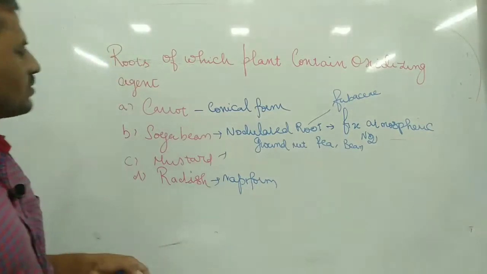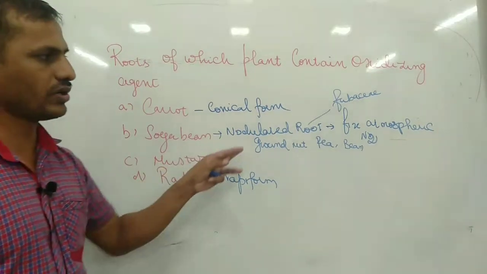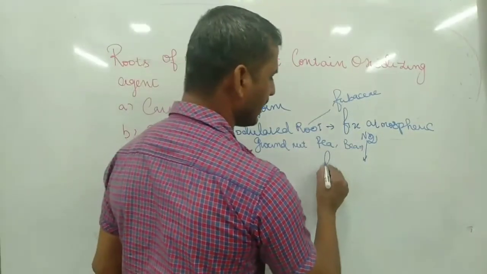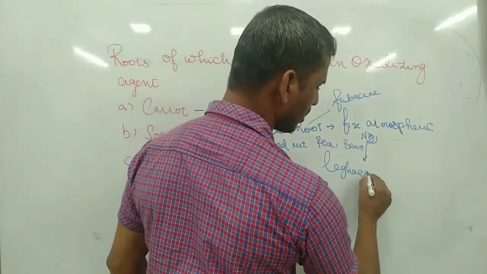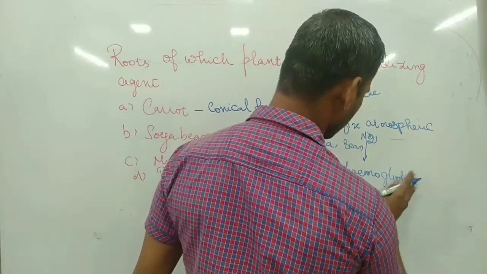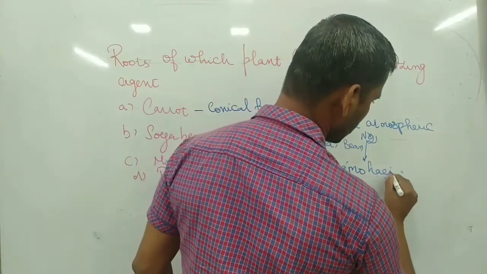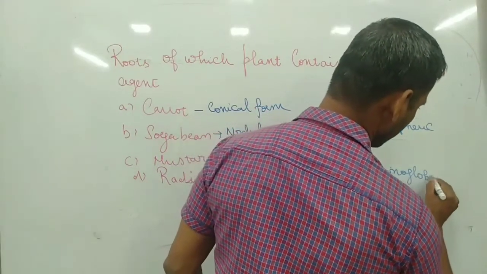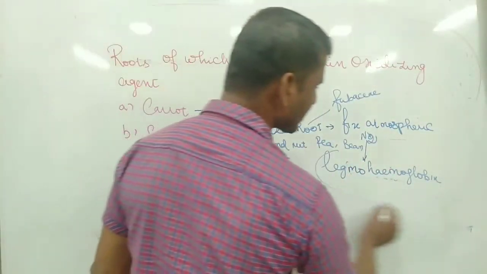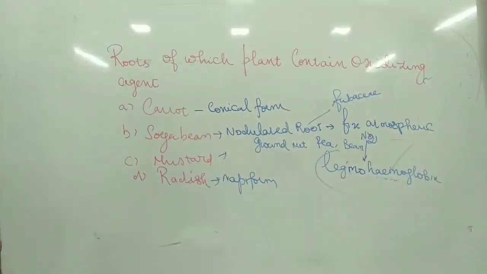Coming to soya bean, they have nodulated roots that fix atmospheric nitrogen. When they want to fix atmospheric nitrogen, they need leghemoglobin. Leghemoglobin is an agent which is oxidized and converted into the form of NO2 or N2 content.